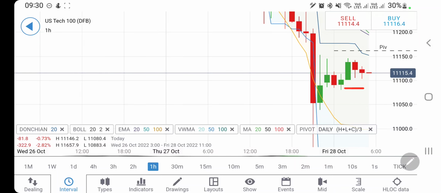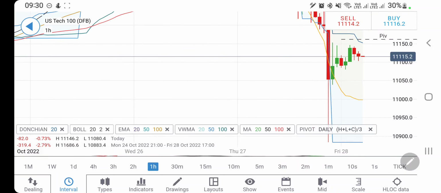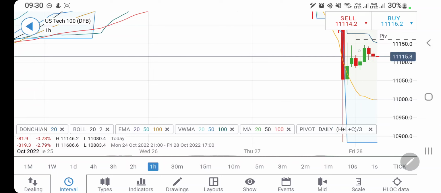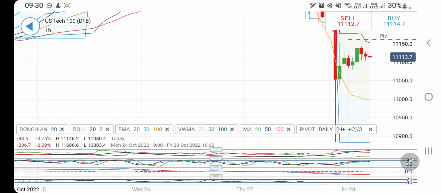At the same time, on the downside, 11,080 is going to be a good support. Once it drops below 11,080, we can expect 11,050, and below that certainly more bearishness towards 11,000 and below levels, and hence till 11,080 we should not sell anything. Right now it is trying to consolidate a little, and if it trades on the upside we can see a stronger bullish move. If it breaks on the downside below 11,080, we can see it dropping more.